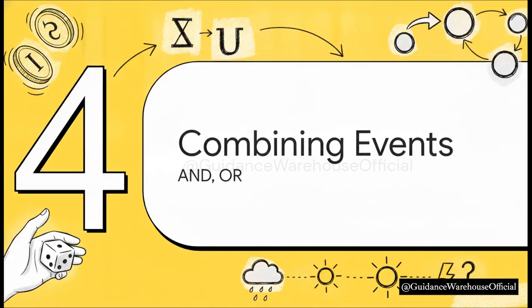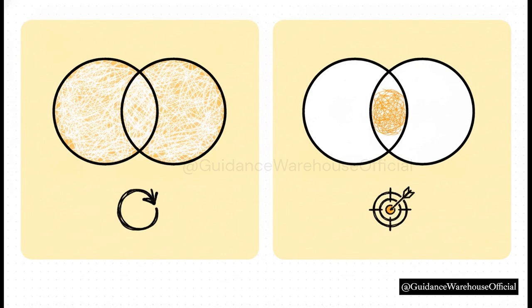Section 4. Combining events. And, or. Let's turn things up a notch. In the real world, life is rarely just a single coin flip. Usually multiple events are interacting at once. This next concept clears up a very common point of confusion for students, so pay close attention.